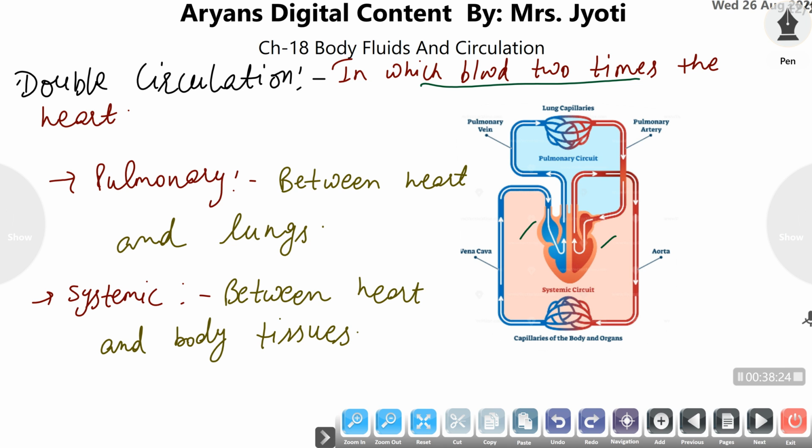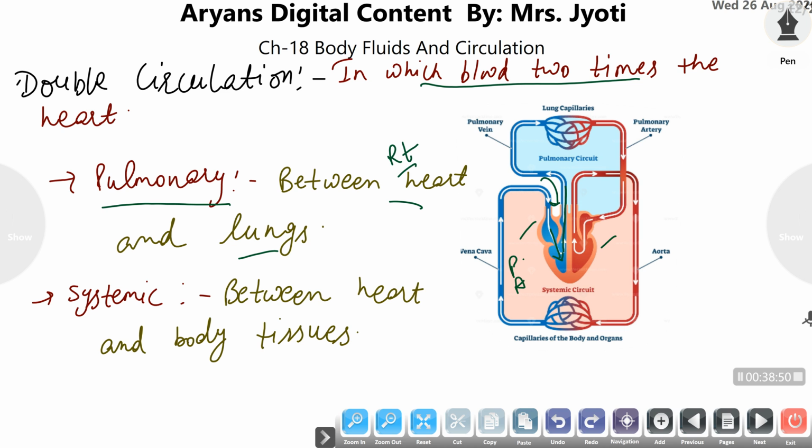The double circulation involves two types of circuits, out of which one is the pulmonary circuit, which exists between the heart and lungs. The right portion of the heart receives deoxygenated blood. The right auricle receives the deoxygenated blood, and this blood is pumped to the ventricle, and the ventricle pumps it into the pulmonary artery.